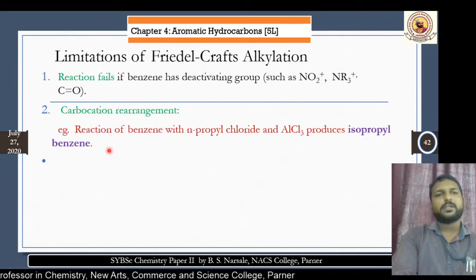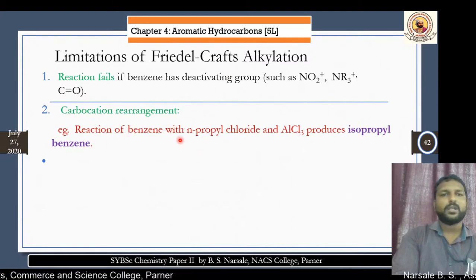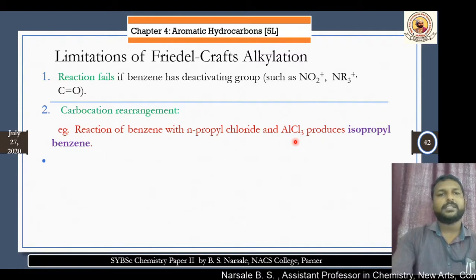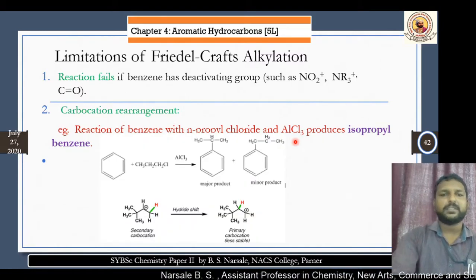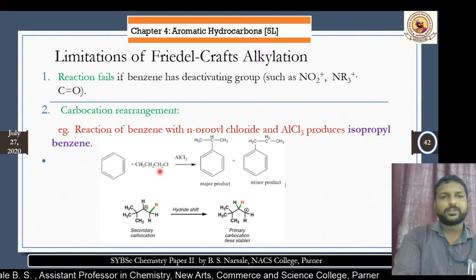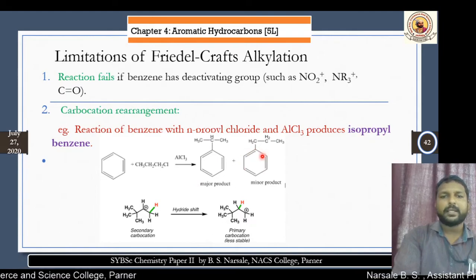The second important thing is carbocation rearrangement. Look at a simple example of propyl chloride and AlCl3, which gives isopropyl benzene. Look, this is the benzene molecule. This is your n-propyl chloride, CH3, CH2, CH2, Cl. In the presence of AlCl3, it gives isopropyl benzene as the major product rather than propyl benzene as a minor product. Why is it so?